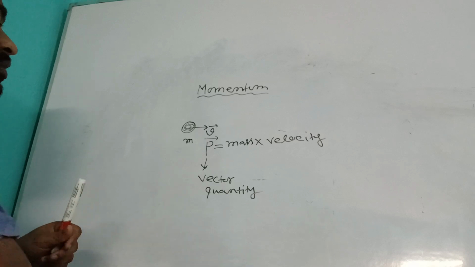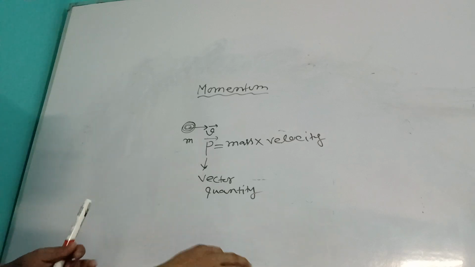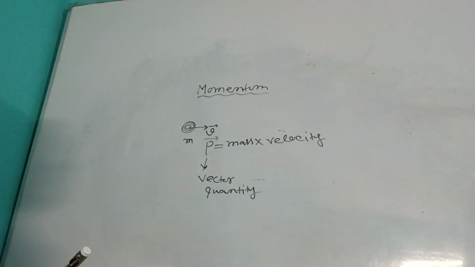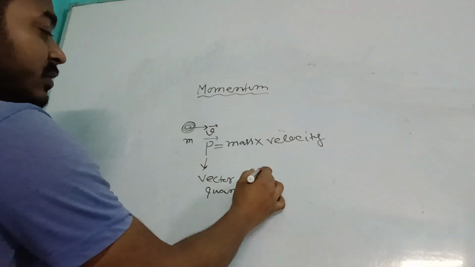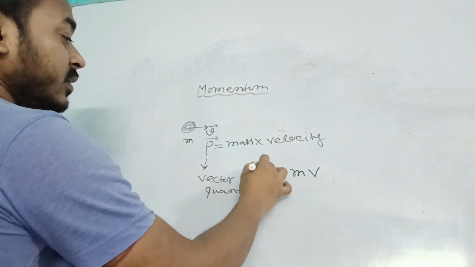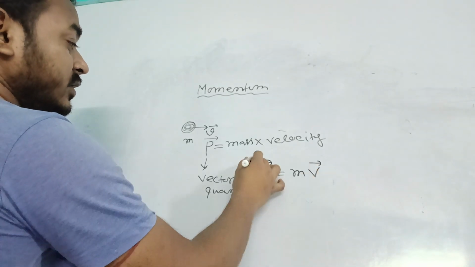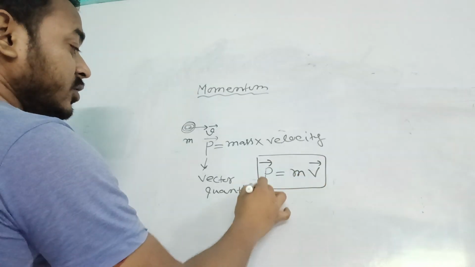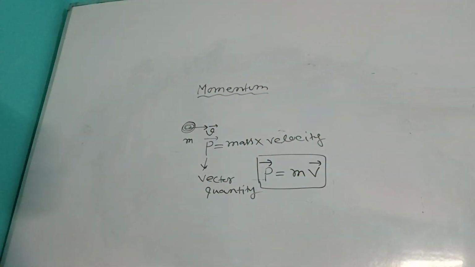Now, momentum means what? First of all, momentum is mass into velocity. So mathematically we can write momentum p is equal to mv. v is a vector, so p is also a vector. So momentum p is equal to mv. Now, what is the unit of momentum?